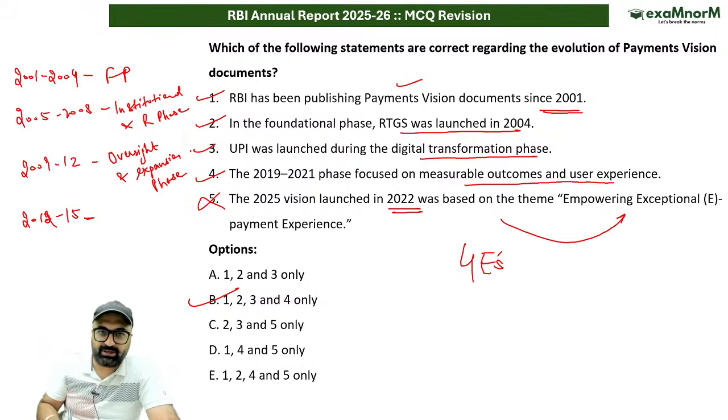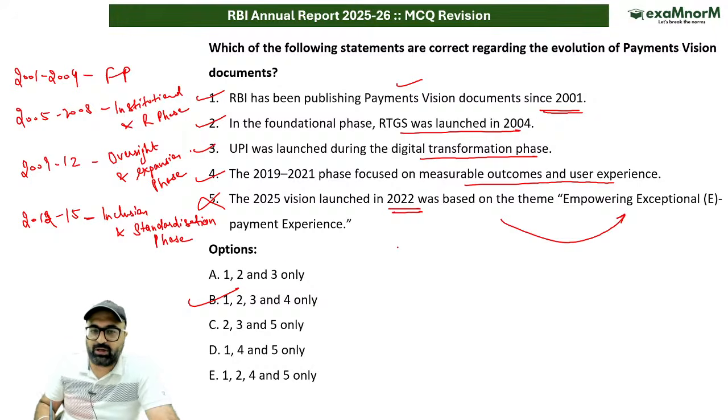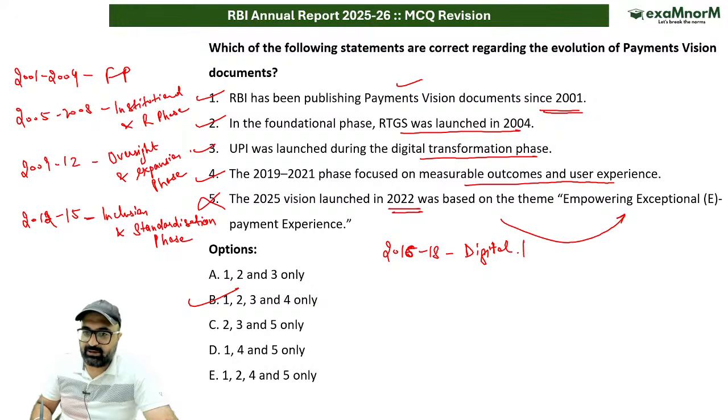Oversight and expansion phase. 2012 to 2015, it is inclusion and standardization phase. 2015 to 2018, it is basically digital transformation phase. Specifically, if I say 2016 to 18, digital transformation phase.